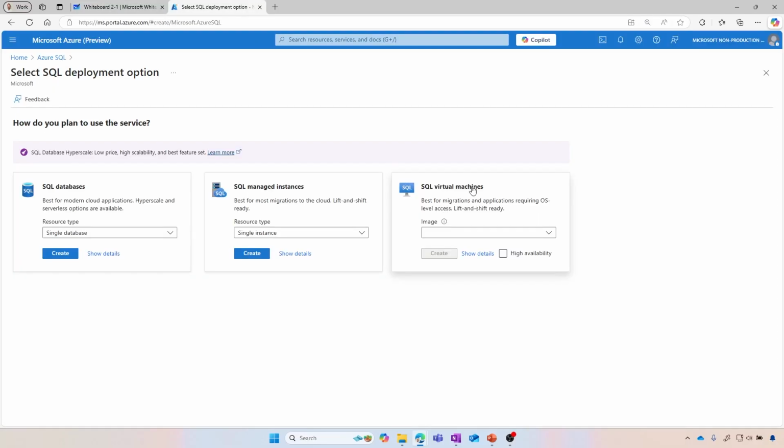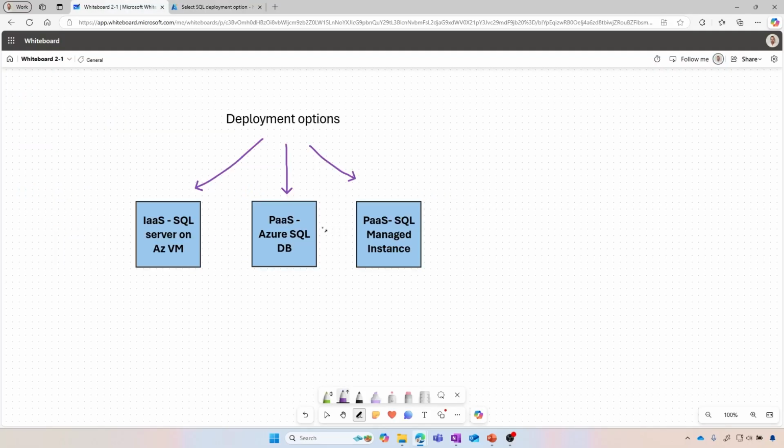So what do we have? On the right, we can see SQL on the VM, managed instance in the middle, and a SQL database out there. Now, let's say we want to provision those. So first of all, multiple options, right? We have the single database and the elastic pool. So let's discuss those options. So first, the single database.